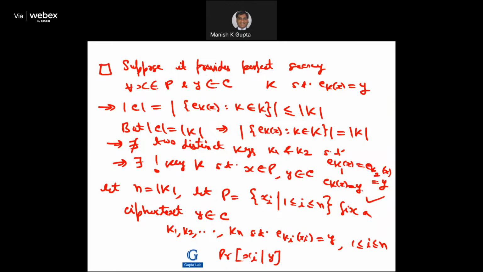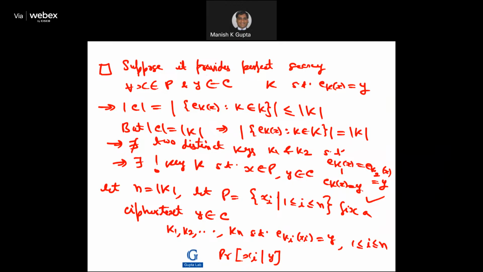So as I mentioned, suppose we are assuming that the system is perfectly secure, so it provides perfect secrecy. Now for every x in the plaintext and every y in the ciphertext, there exists a key such that ek of x is equal to y, right? Now this means the size of the ciphertext space is the size of the set of all such things, ek of x such that k is in K, by definition, right? Because there exists a key, this will be less than or equal to the size of the key space. But we know that the size of the ciphertext space is the size of the key space. This is our assumption given.